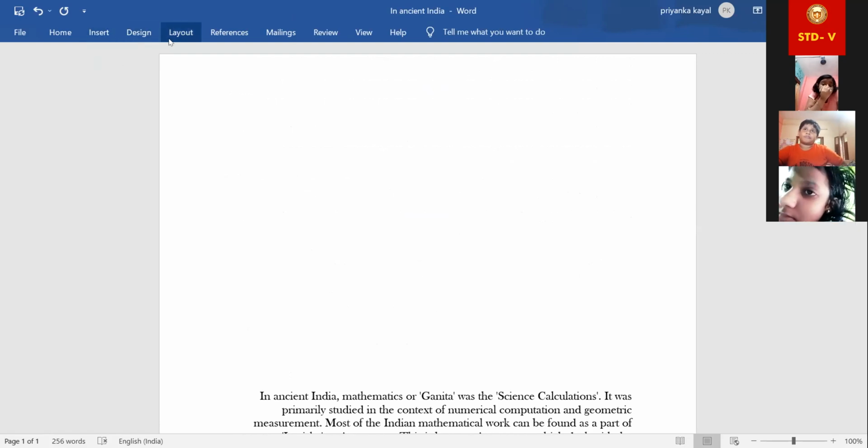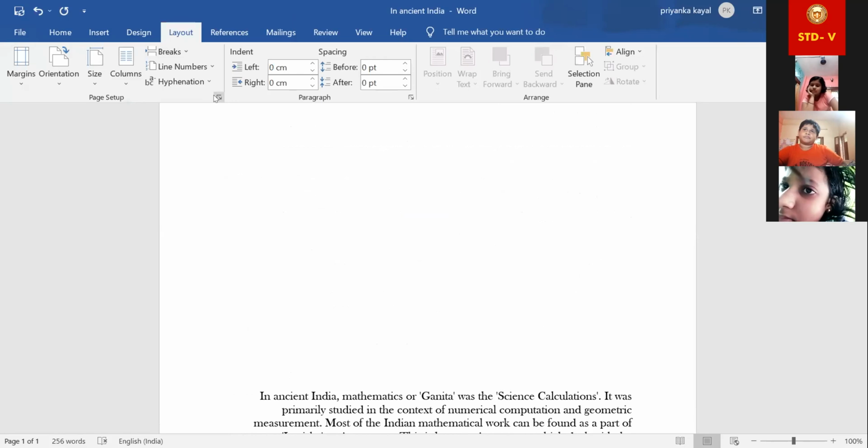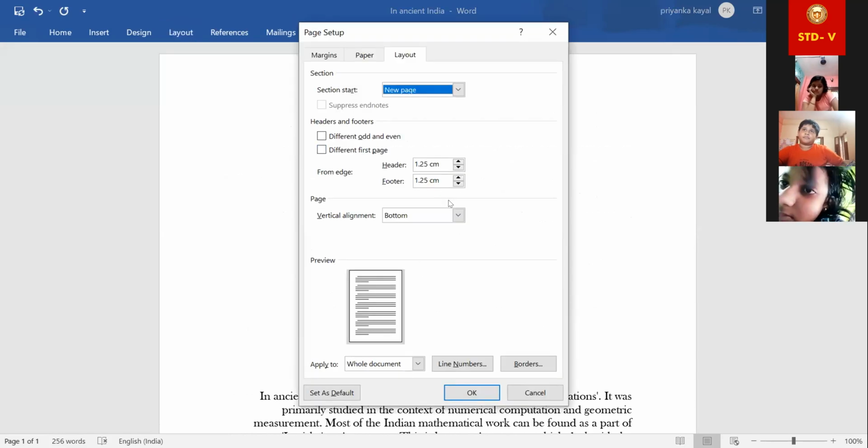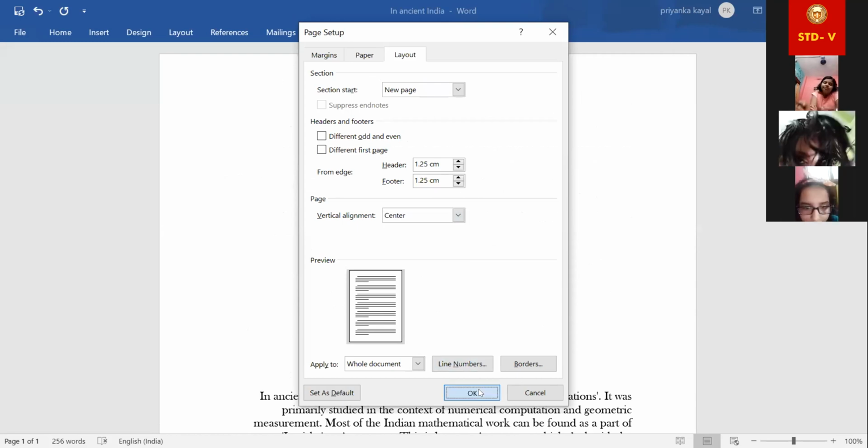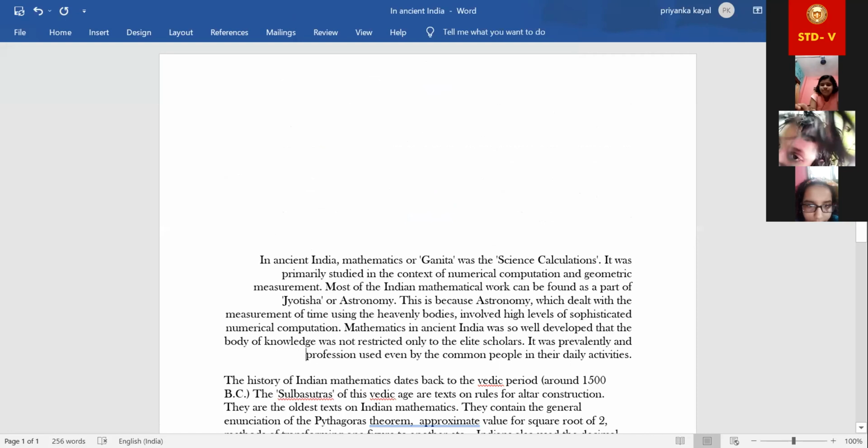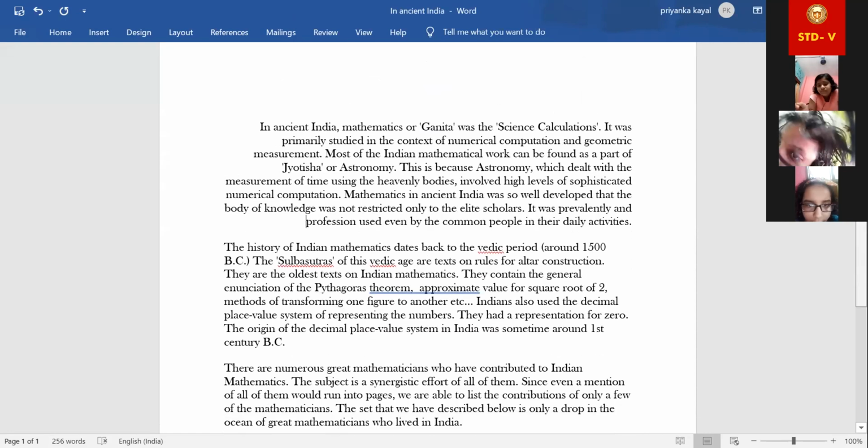Let me just show you this one. Top and bottom is clear though? Yes, ma'am. Center means it will be exactly at the same distance from the upper and lower.